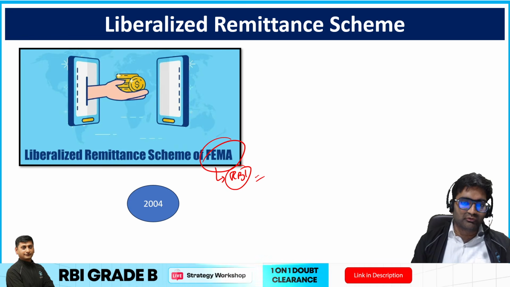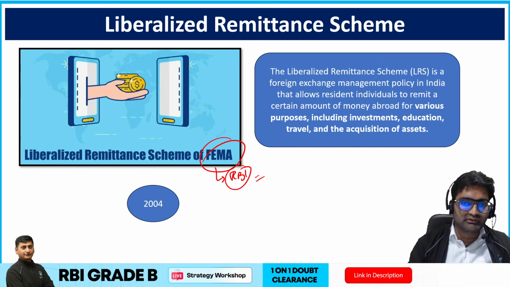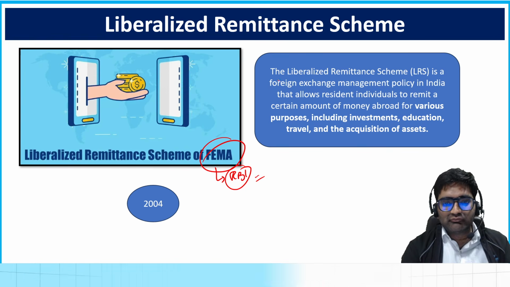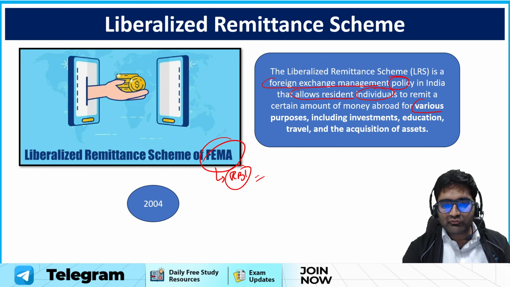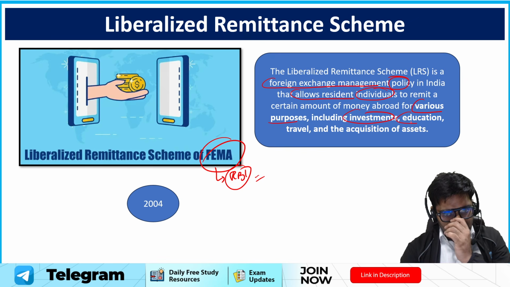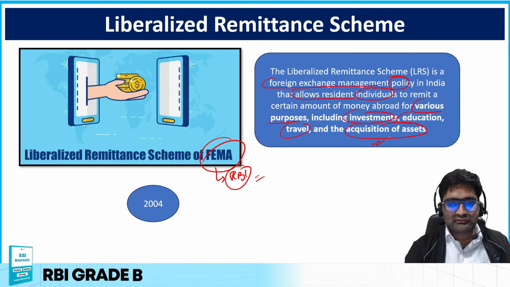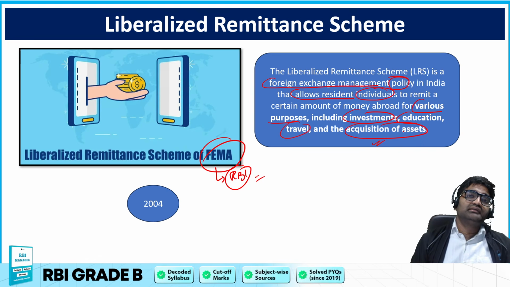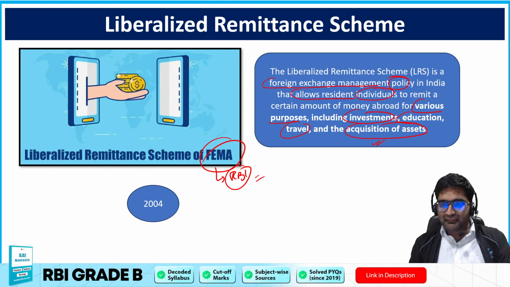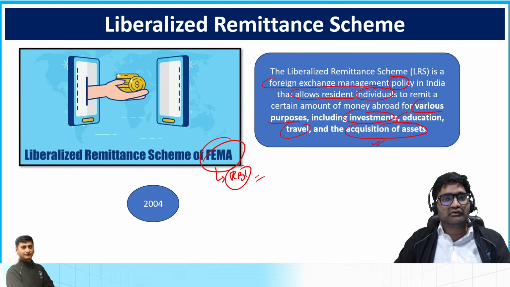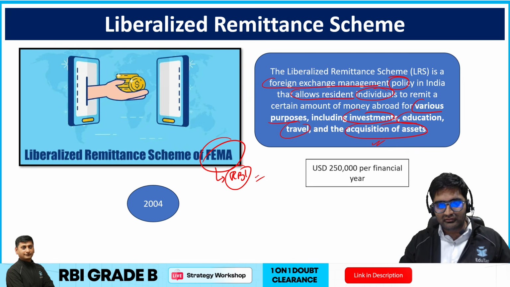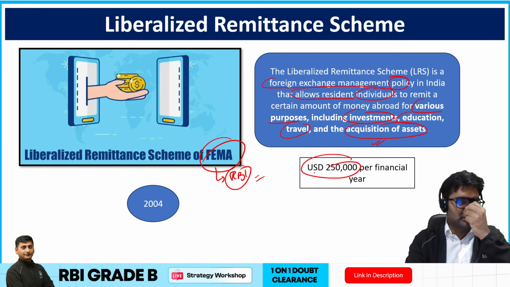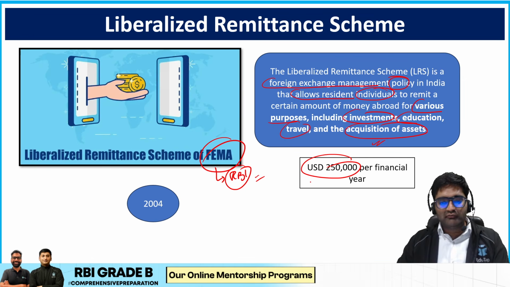It was brought about in 2004, and the main aim is foreign exchange management policy in India that allows resident individuals to remit a certain amount of money abroad for various purposes like investments, education, travel, acquisition of assets. For all of these things you can send money out of India through this scheme, which provides certain facilities and benefits. But the limit in this particular scheme is that you can send only US dollar 250,000 per financial year.